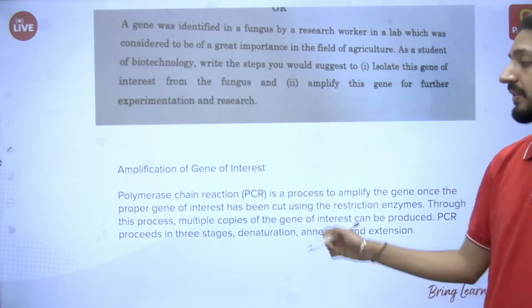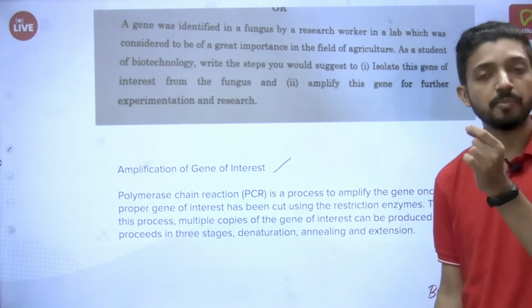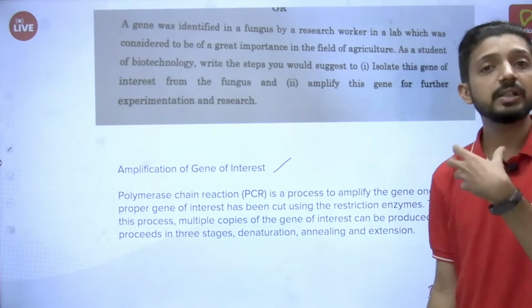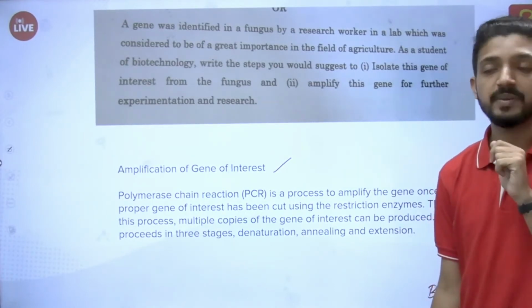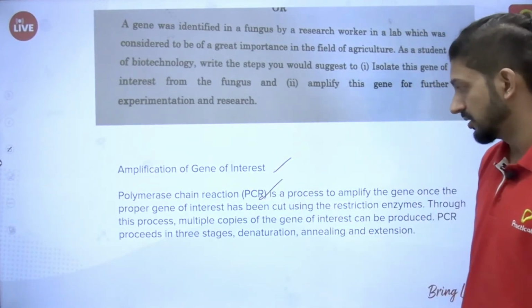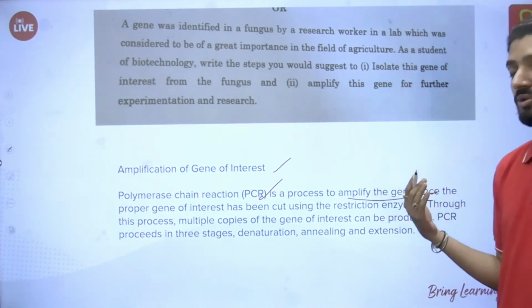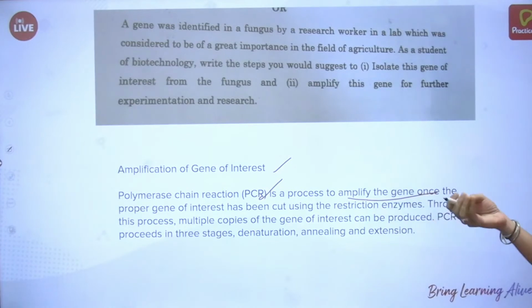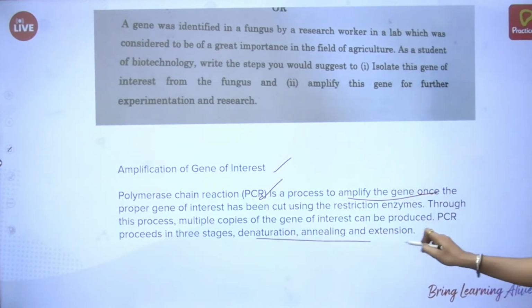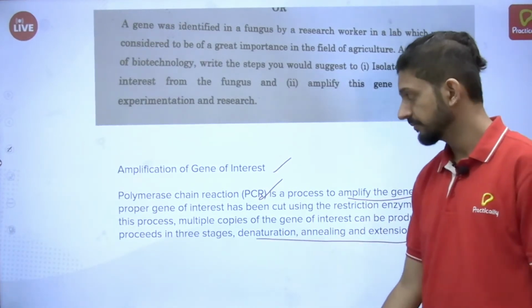The next process is amplification of the gene of interest. Since the gene of interest which we obtain will be very less in amount, we need to increase it in amount. That is best done by PCR, polymerase chain reaction, to amplify the gene of interest. And we know the process of PCR. It has three steps: denaturation, annealing, and extension. So that will be carried out.